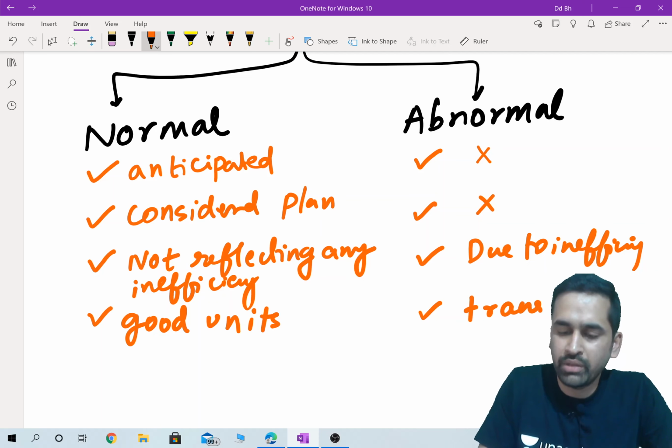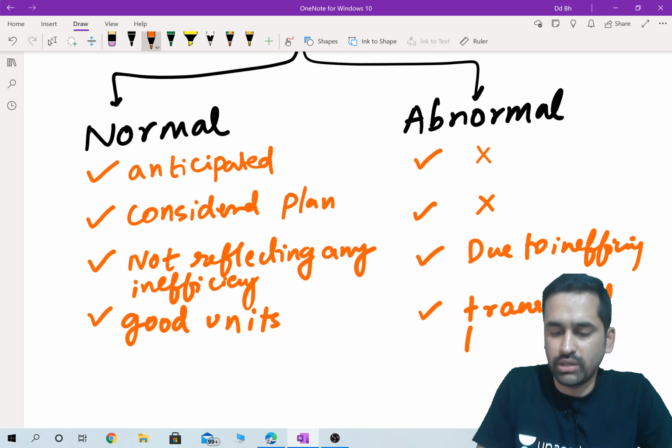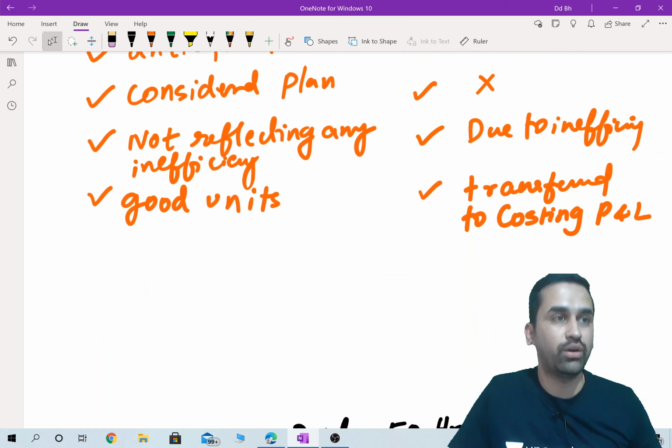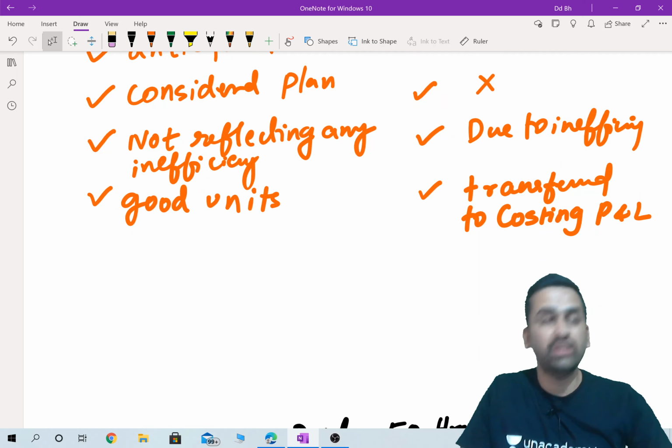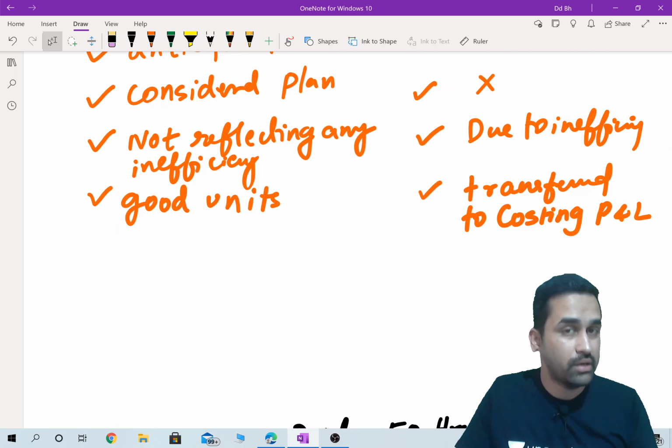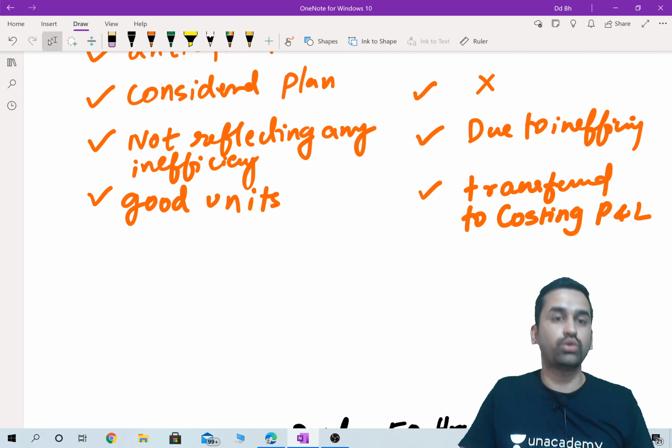This will be transferred to costing P&L account. What do I mean by transferred to costing P&L account? This cost you cannot recover from your customer. This is your loss. You have to take it to your P&L as your expenditure. Will the abnormal idle time cost go to cost sheet?